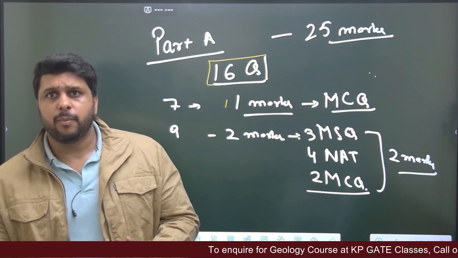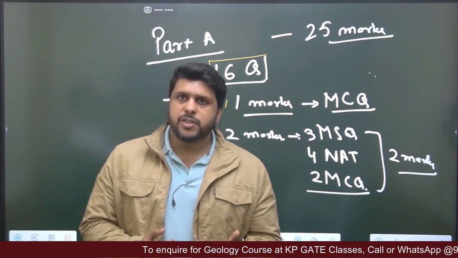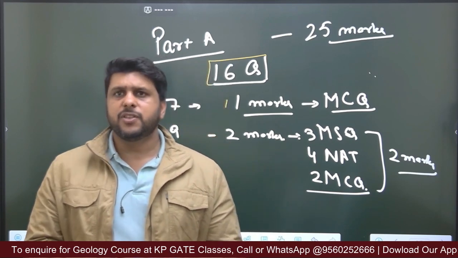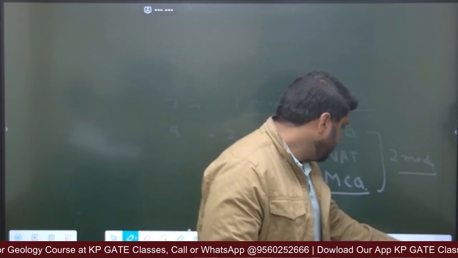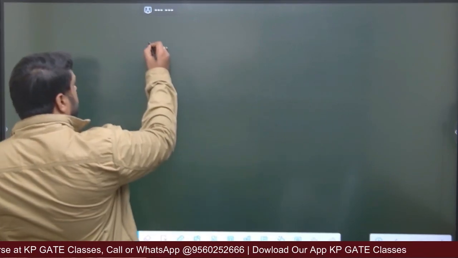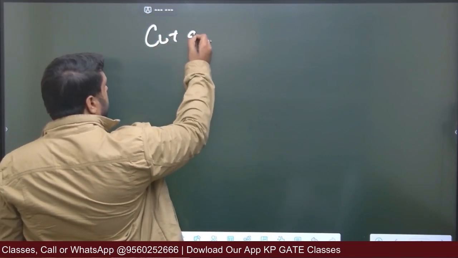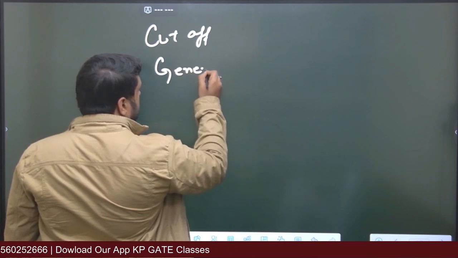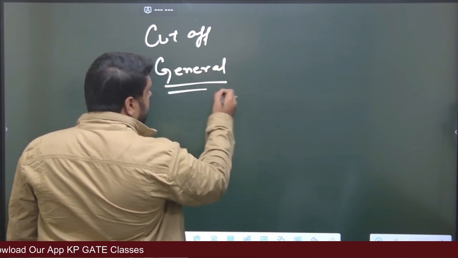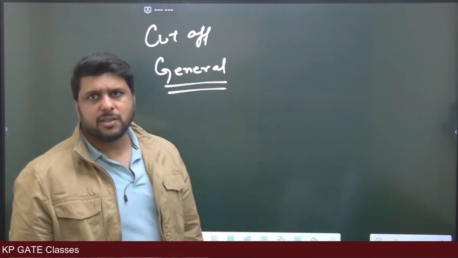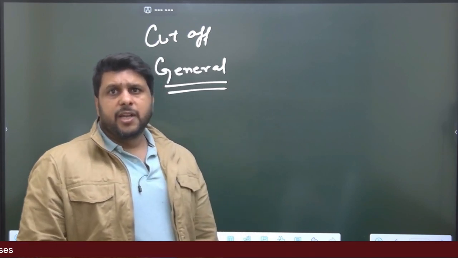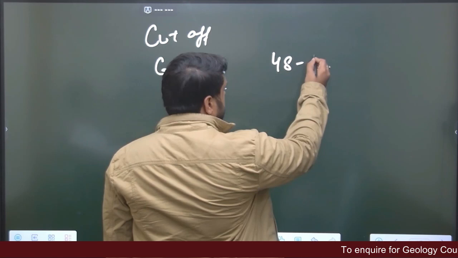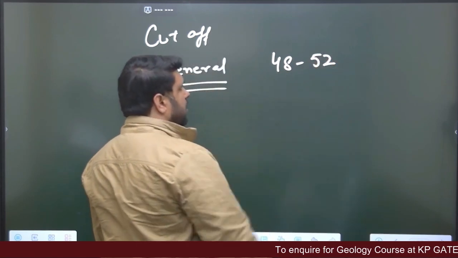If we talk about the merit which is going to come, let's talk about the cutoff. For general the cutoff is going to stay somewhere between 48 and 52.